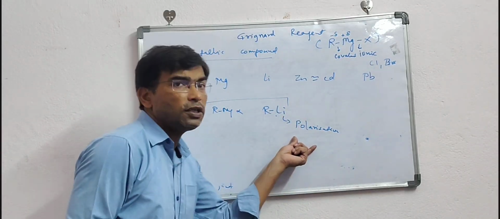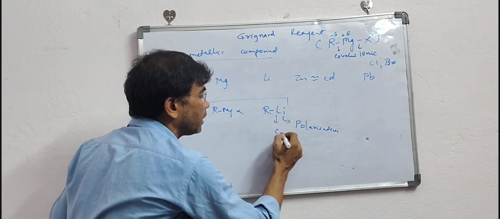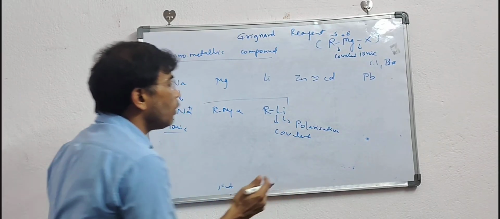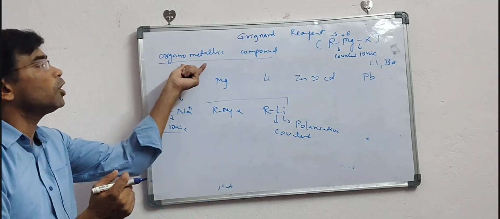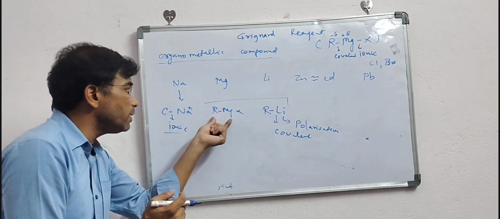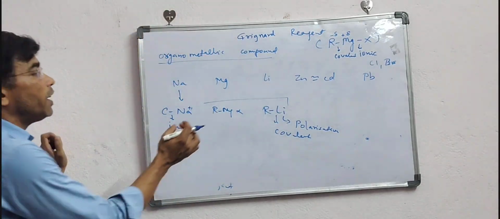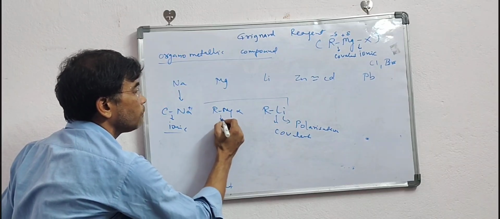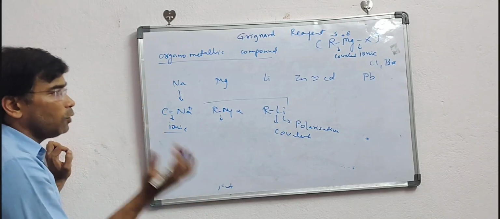So the more the polarization, the more the covalent character. And we want maximum polarization between carbon and the metal. That is the meaning of organometallic compound: the electronegativity difference should be more, and it should show more polarization. That is why the reactivity will be more.